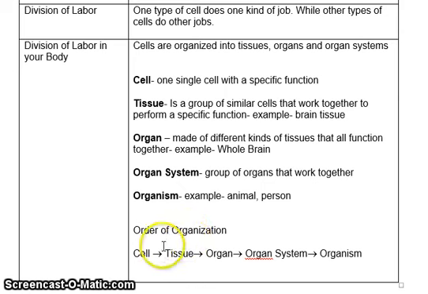Again, the order of organization would be the cell, then the tissues. The tissues all combine together to make an organ. Organs combine together to make an organ system, and all of it comes together to make the whole organism.